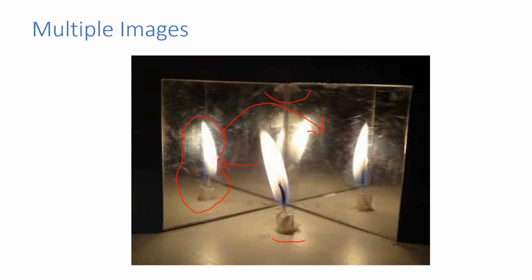Clear? Yes. And one more very important point is that you can calculate the number of images mathematically.